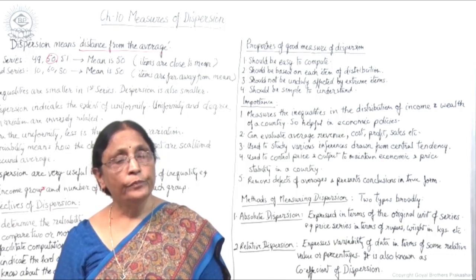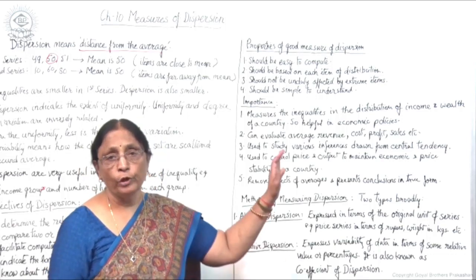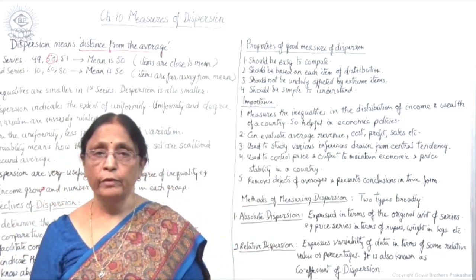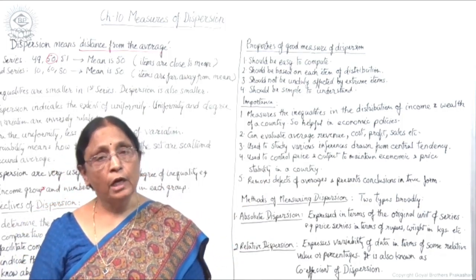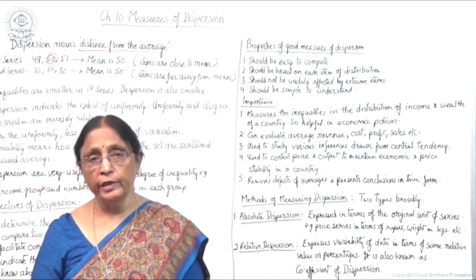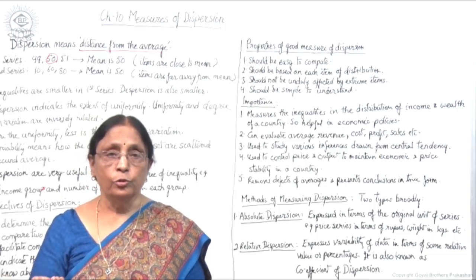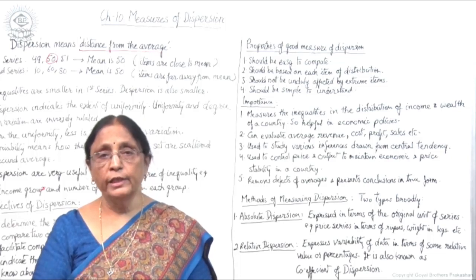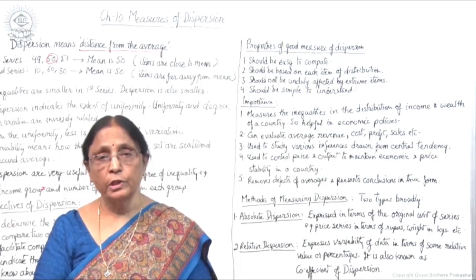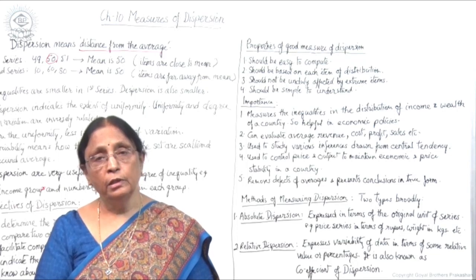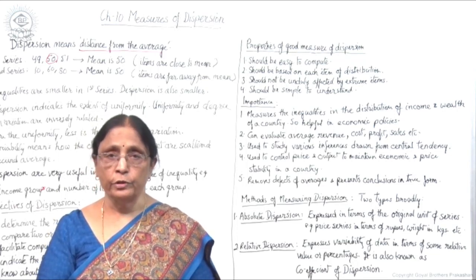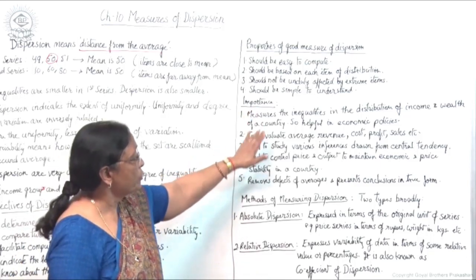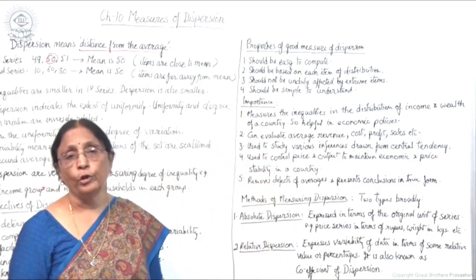So in this way, measures of dispersion are very important, but you cannot say that averages do not have importance. Averages are also important in certain areas, and to check the variability of data, or to check the exactness or correctness of averages, sometimes we need the measures of dispersion. So both are equally important, and in certain cases measures of dispersion are more important.